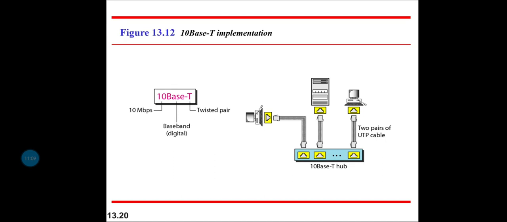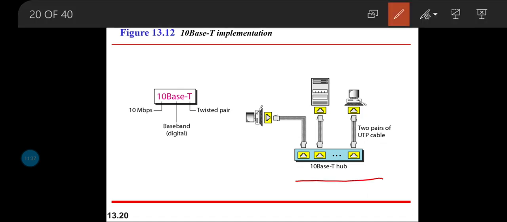The next implementation is 10 base T, which is a 10 Mbps baseband line with a twisted pair cable. T stands for twisted pair cable, so this is also called twisted pair Ethernet. It follows star topology, or the physical implementation can be done using star topology. The stations are first connected to the hub, and from the hub there are twisted pair lines running towards the stations.